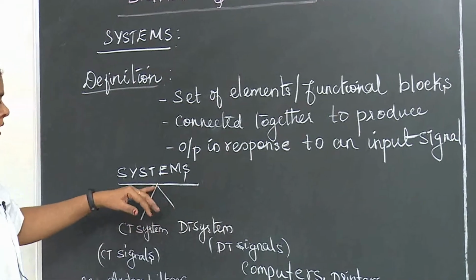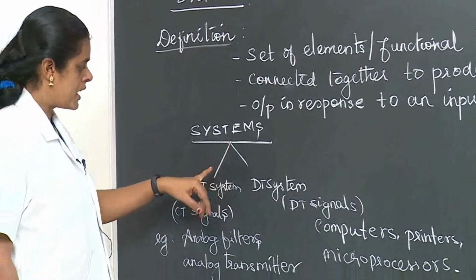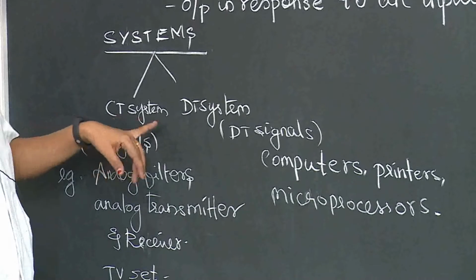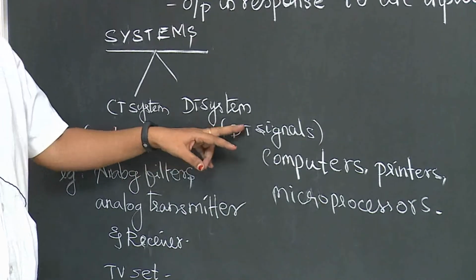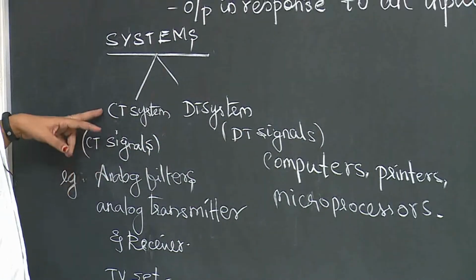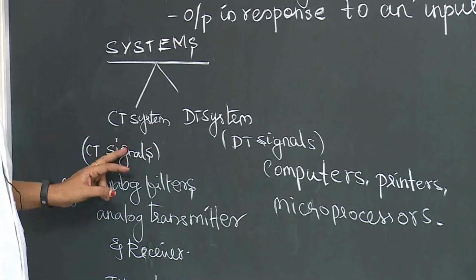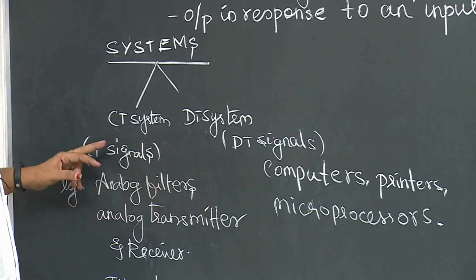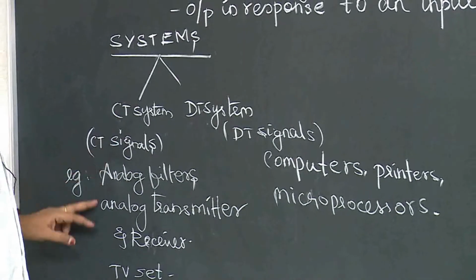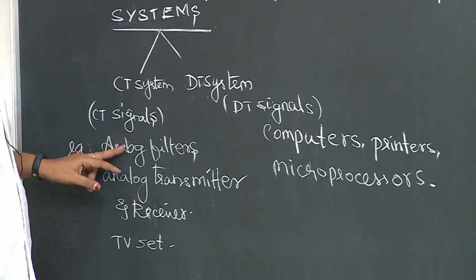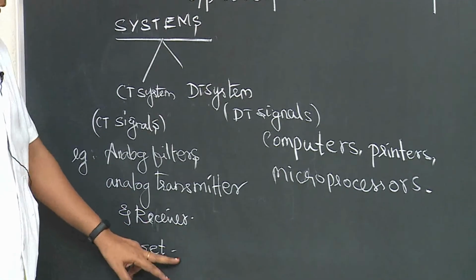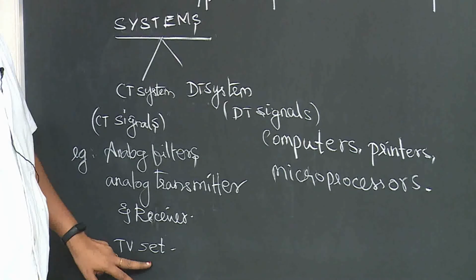Right? In this, we have two types of system, that is CT system and DT system, that is continuous time system and discrete time system. A continuous time system is associated with continuous time signals, and a DT system is associated with DT signals. For the CT system there are many examples, like analog filters, analog transmitters and receivers. We already know that a TV set is a big system.